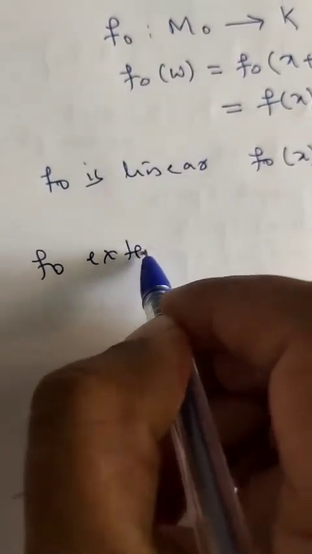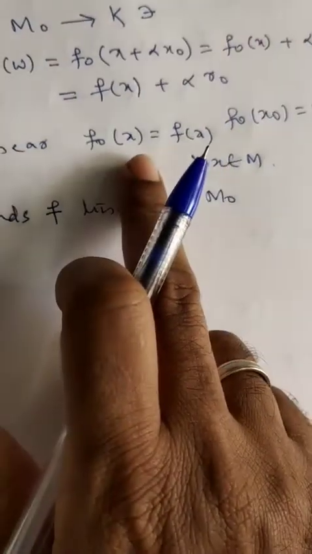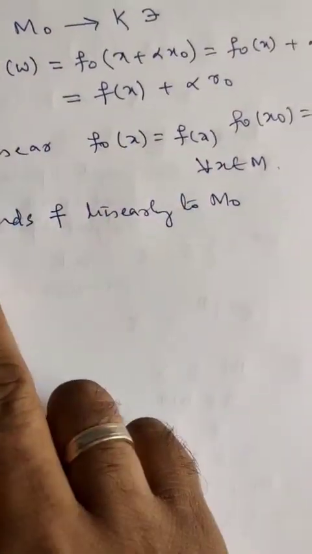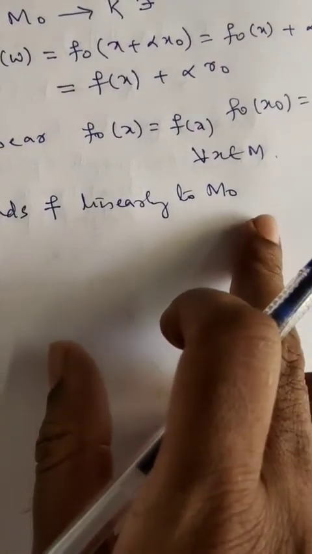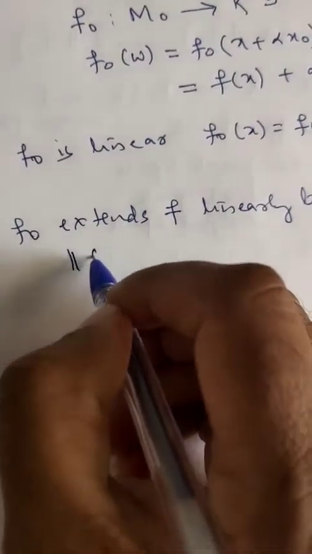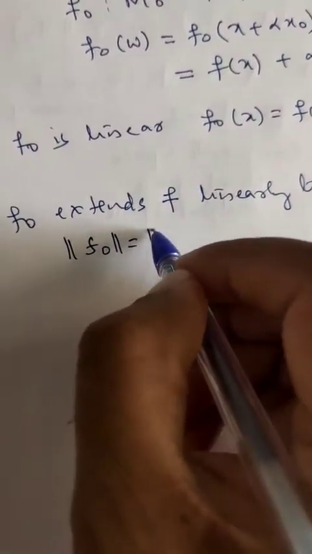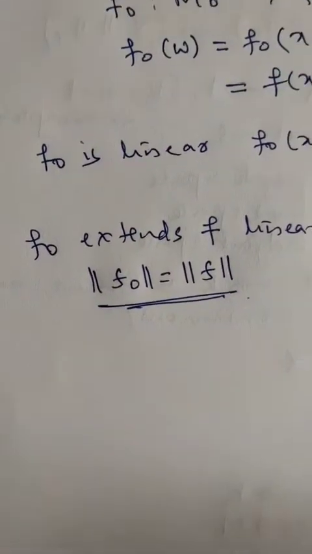Therefore f naught extends f linearly to M naught. Since f naught is linear and f naught of x is equal to f of x, f naught is a linear extension of f to the subspace M naught. So what is the remaining thing? The remaining thing is we need to prove that the norm of f naught is the same as the norm of f.